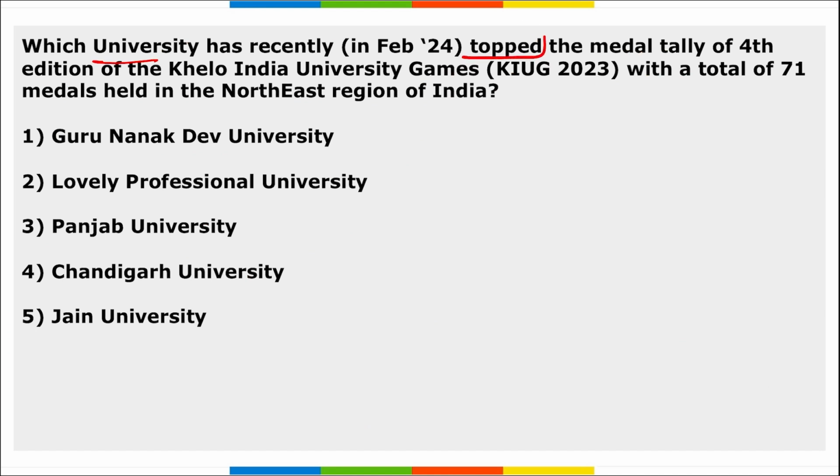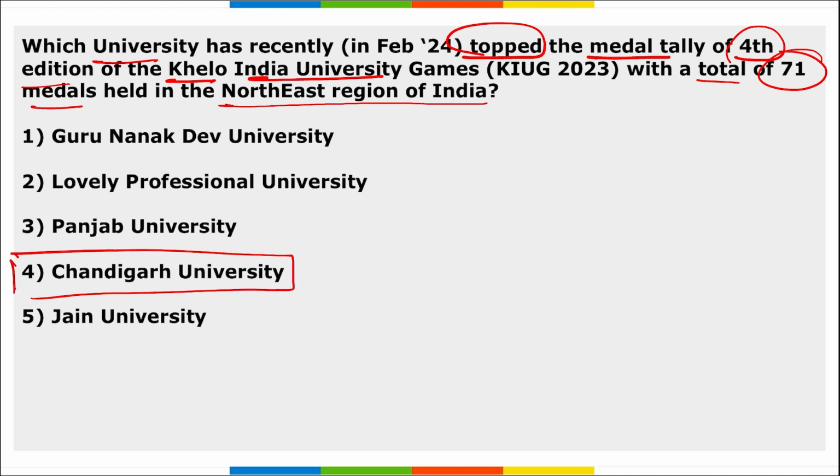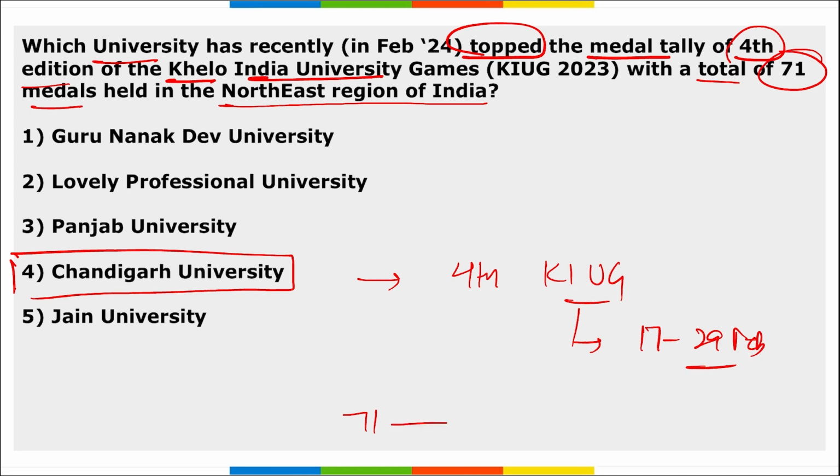Next, which university has recently topped the medal tally of the 4th edition of Khelo India University Games with a total of 71 medals, held in the northeastern region of India? It is Chandigarh University, right? They have recently topped the 4th edition of Khelo India University Games. They were held in the northeastern region, from 17 to 29th of Feb, and Chandigarh University topped here with 71 medals, where 32 were gold, 18 were silver, and 21 were bronze. Right? Take a note of this. And Lovely Professional University is on the second position.